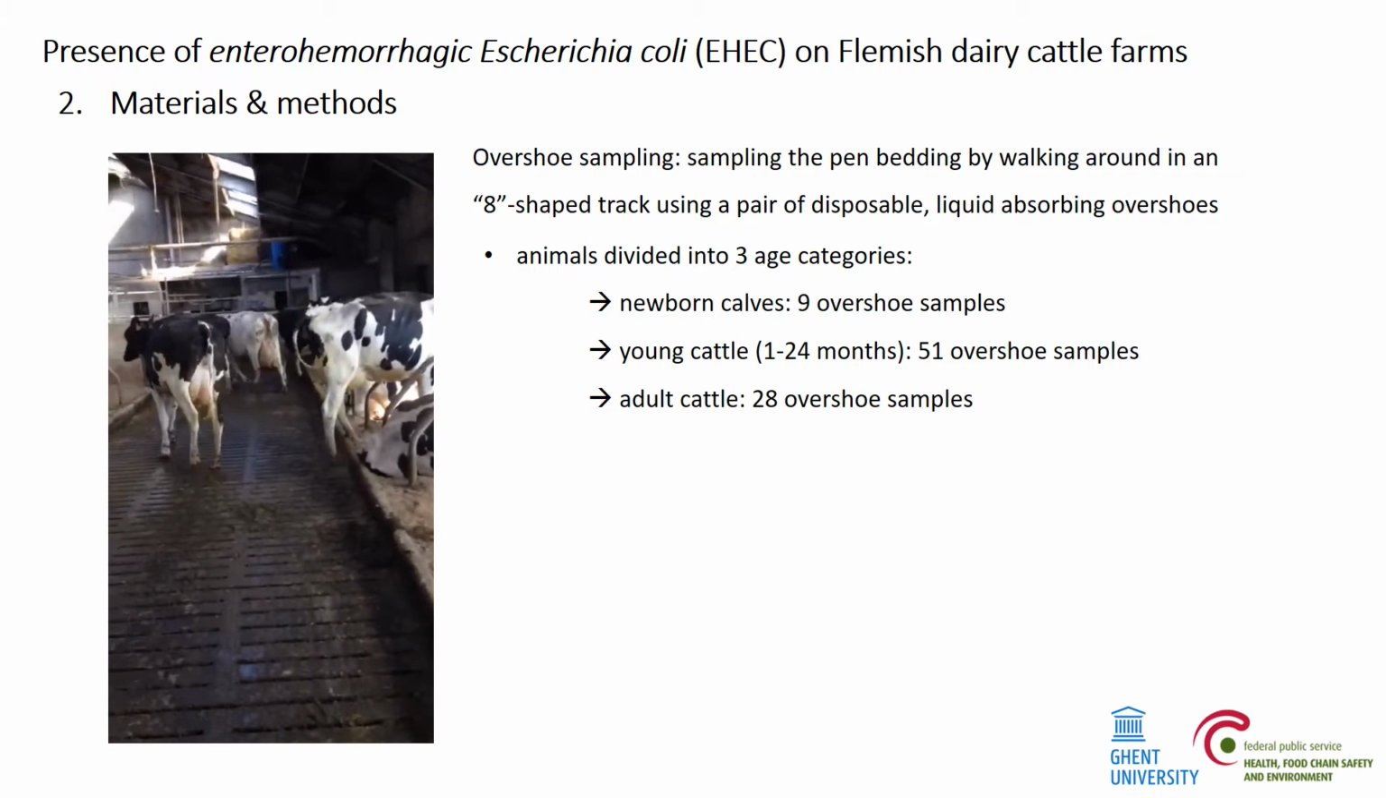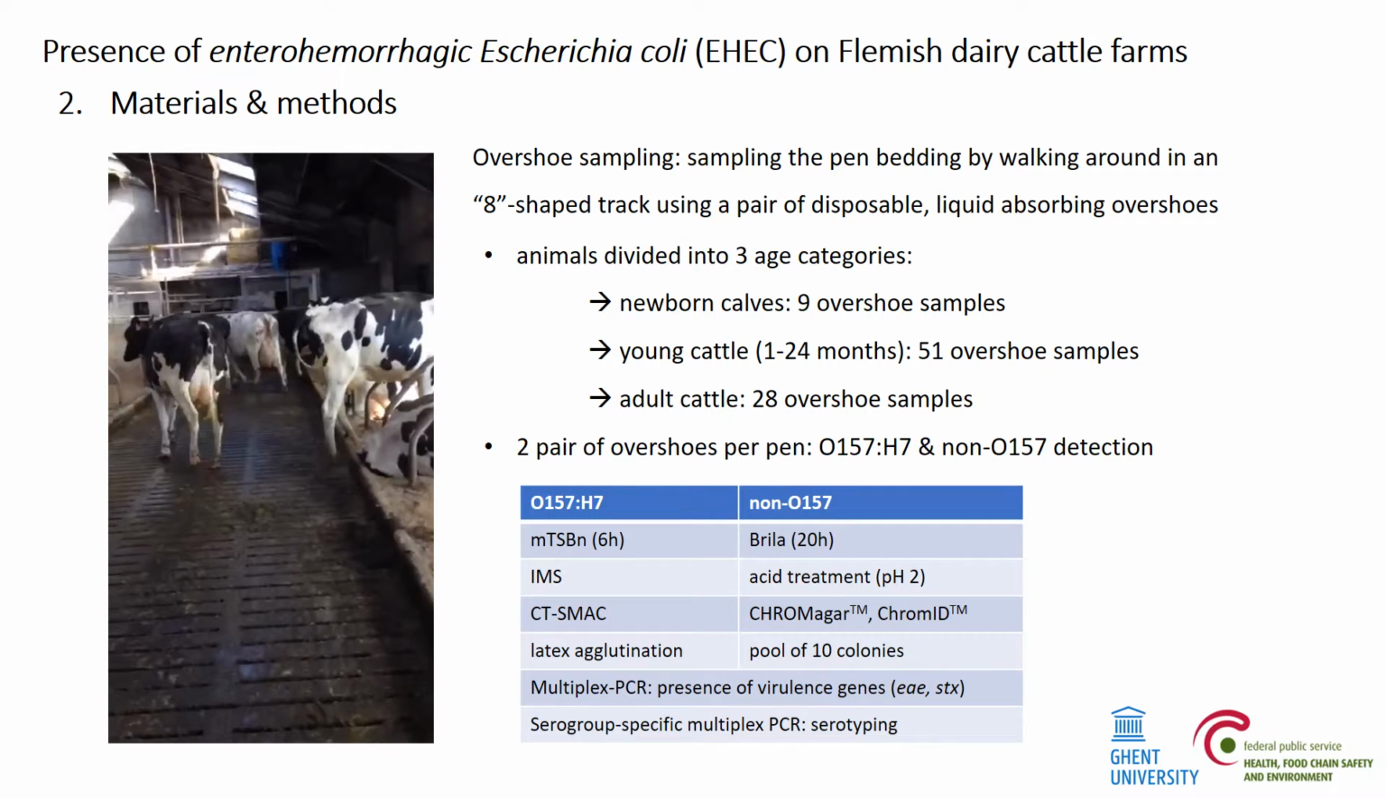A total of 88 overshoe samples were collected from 19 Flemish dairy cattle farms. 9 samples were taken from newborn calves, 51 samples from young cattle, and 28 samples from adult cattle. 2 pairs of overshoes were taken per pen to investigate presence of both O157 and non-O157 EHEC. These samples were enriched in modified tryptic soy broth supplemented with novobiocin or Brilliant green bile broth for O157:H7 EHEC detection and non-O157 EHEC detection respectively.